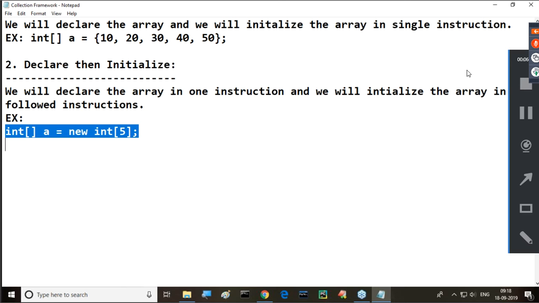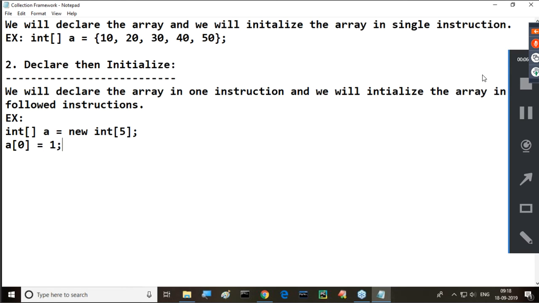5 elements. All of you observe this clearly. Okay, but so far no value is available; space is created for 5 elements. Now what we have to do is initialization.